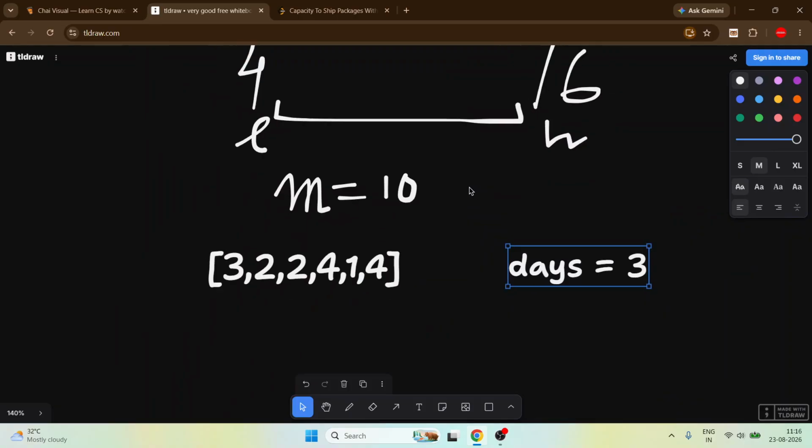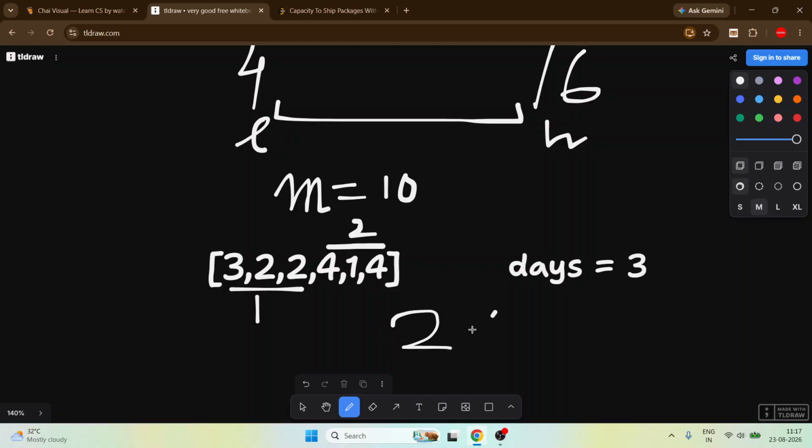For this 10, can we put all of this into the ship within 3 days? So 3 to 5, 5 to 7, 7 for 11. No, we cannot take this 4. So 3 to 2, it will go into first day. Then 4, 1, 4, 4, 4, 8 and 1, 9. So 2 days. So we need day 2, which is less than equal to 3.